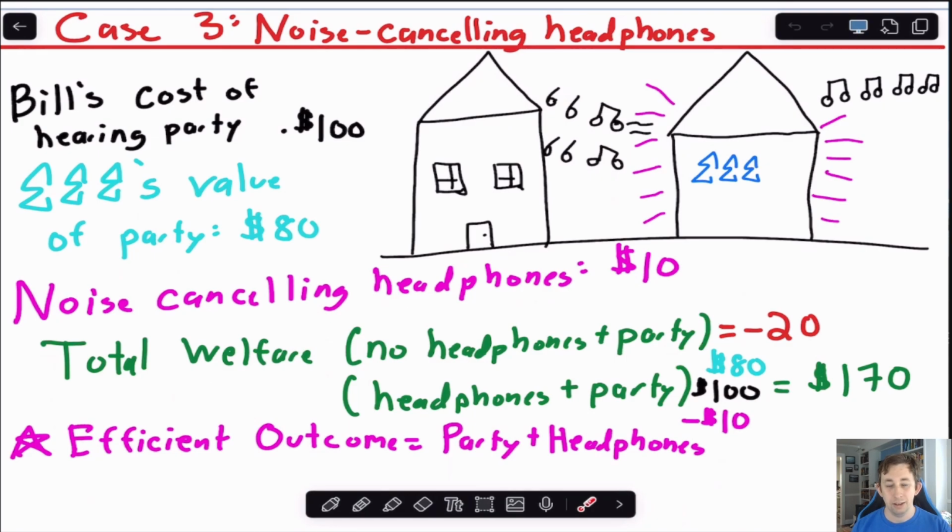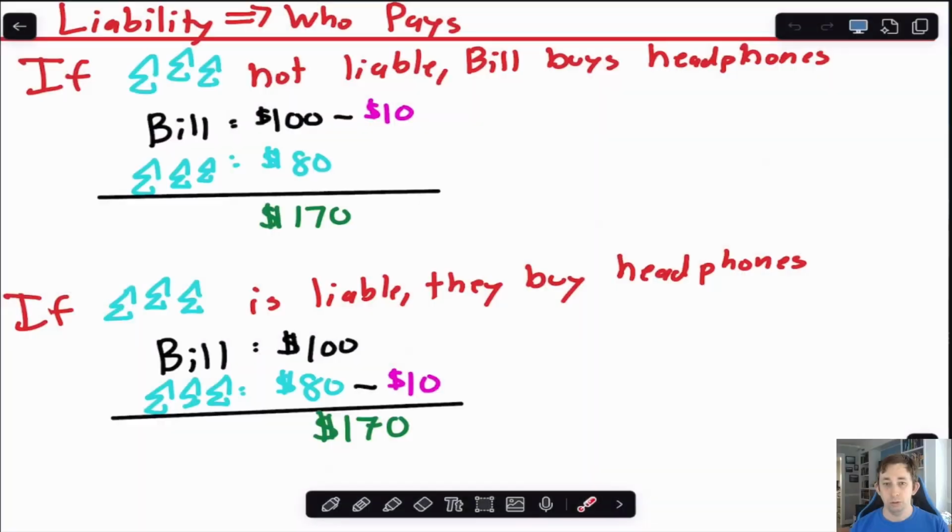Now, when we think about liability, the only thing that's going to change is who's paying for these headphones. So we'll just go through each possible case, where if Tri-Sig is not liable, so if they're allowed to host this party, then Bill's just going to go out and buy these noise-canceling headphones. So he's going to pay the $10, and his total welfare is going to be $90 because he got the $100 for peace and quiet, minus the $10 he paid for those headphones. Tri-Sig gets to host their party, and we're back to a total surplus of $170.